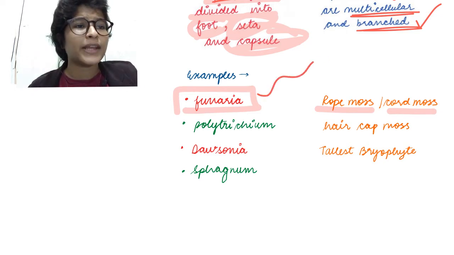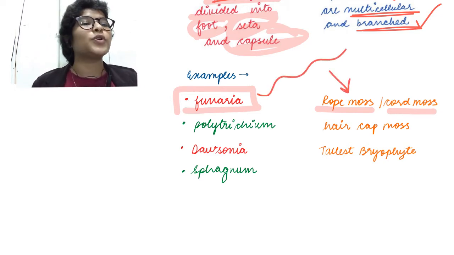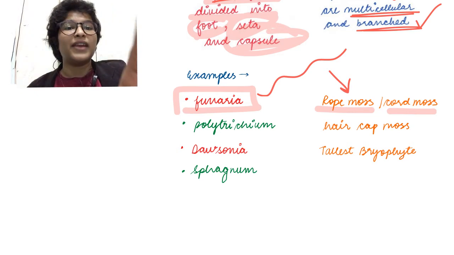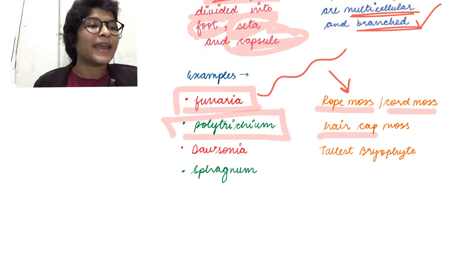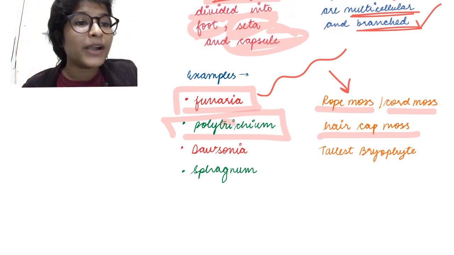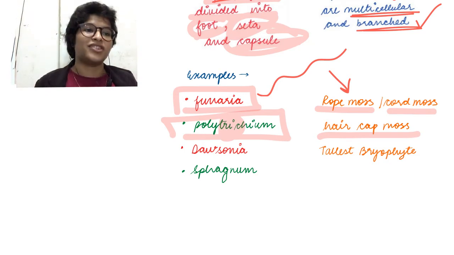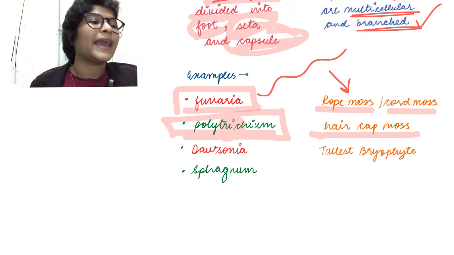Remember Funaria looks like a rope, therefore called rope moss or cord moss. Then we have Polytrichum, which is a hair cap moss. Remember the word trich will come later on also with reference to hair-like structures. So Polytrichum means hair cap moss.